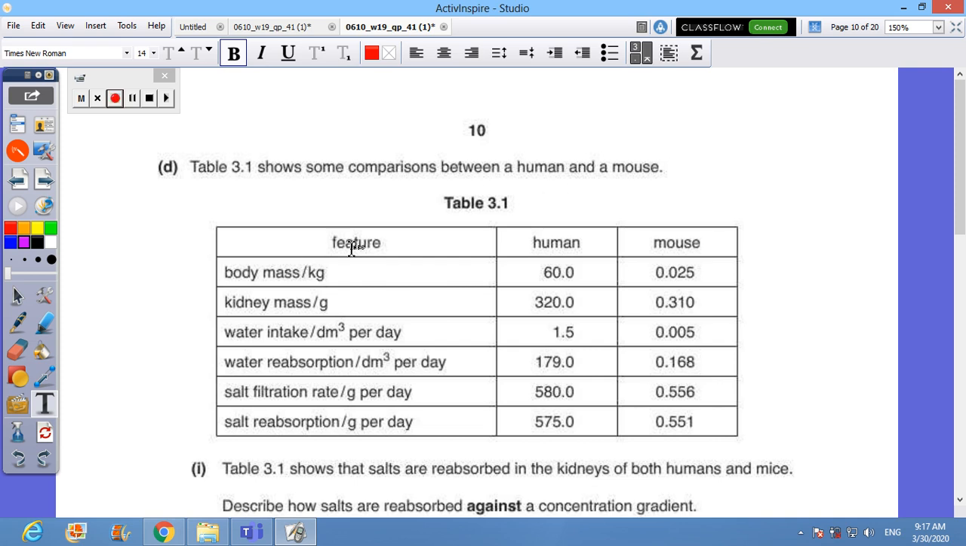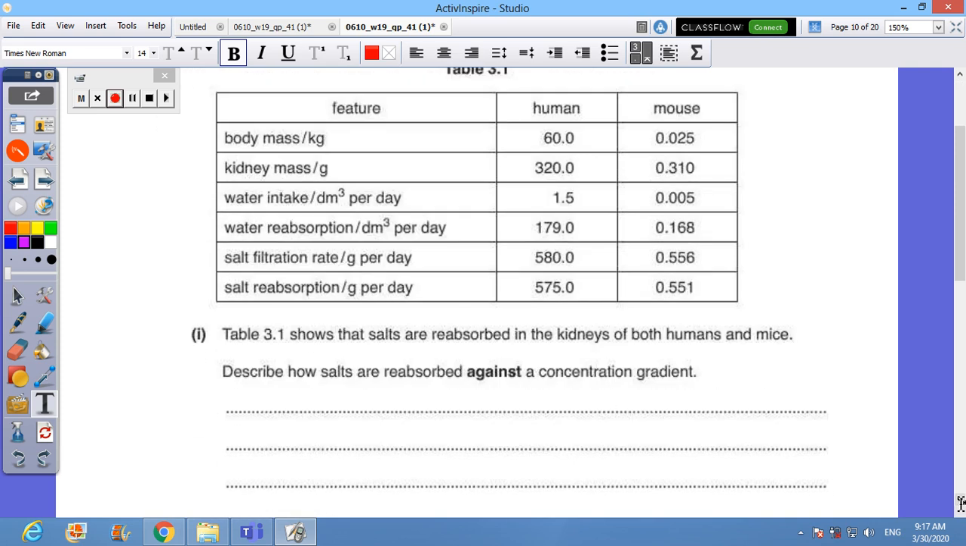On the left side column, I have features: the body mass in kilogram, the kidney mass in gram, water intake in decimeter cube, and we did explain before that decimeter cube means 1 liter per day, water reabsorption in liter per day, and salt filtration rate in gram per day. Salt reabsorption gram per day as well. The table 3.1 shows that salts are reabsorbed in the kidney in both human and mice. Describe how the salt is reabsorbed against the concentration gradient. We were about to miss that part of the question.